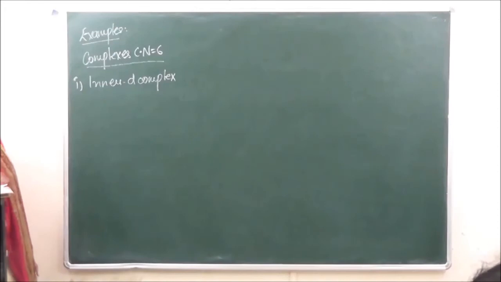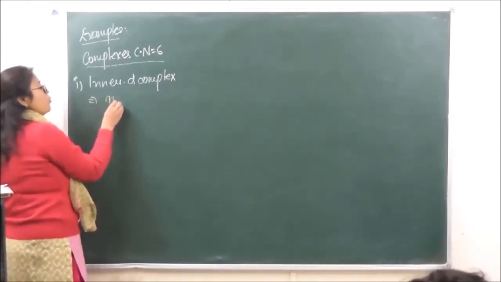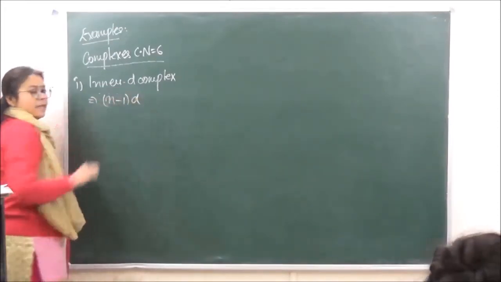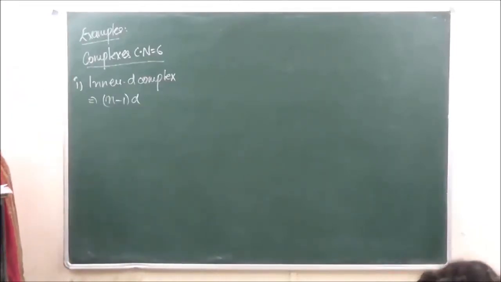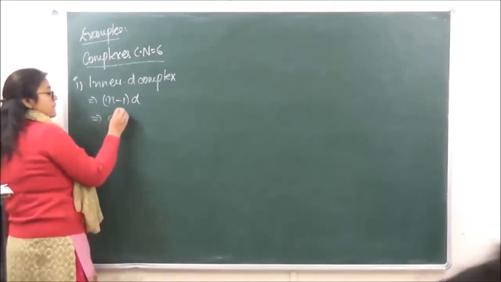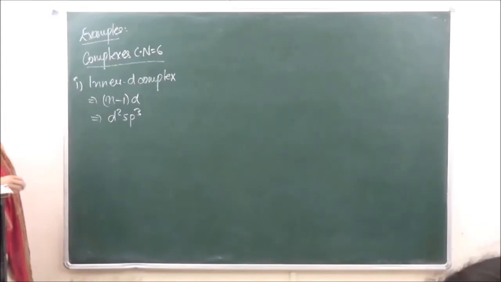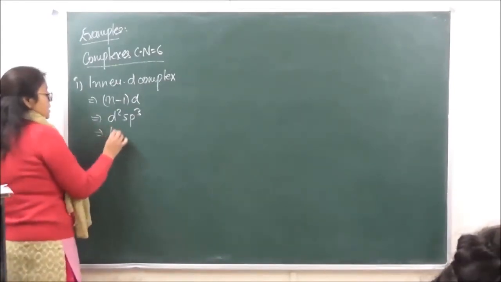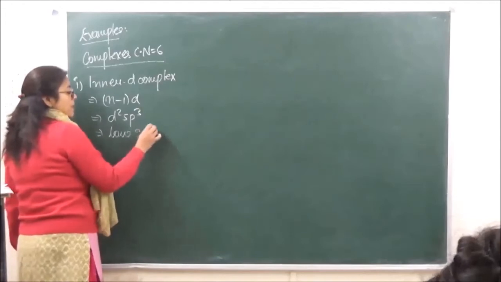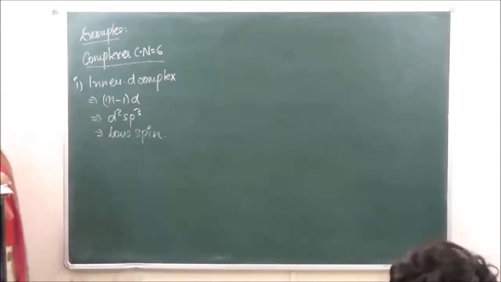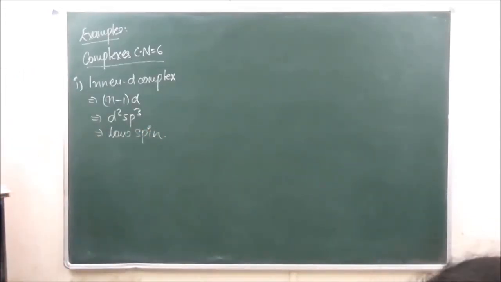In case of inner D complex, as I have already told you, n-1 D is going to participate in bonding, right? The hybridization is going to be D2sp3, and they are also known as low spin complexes.